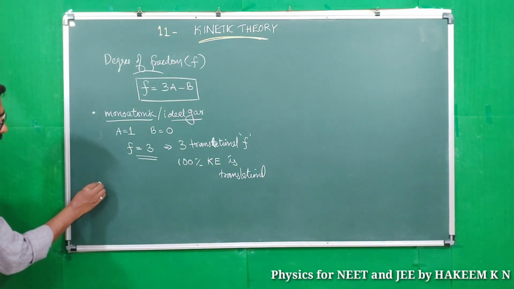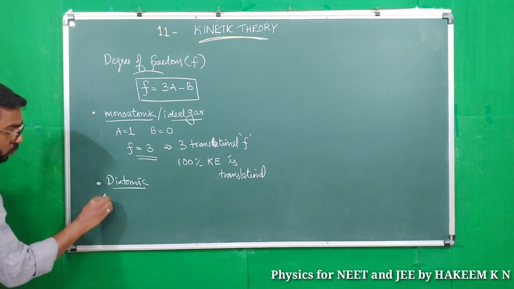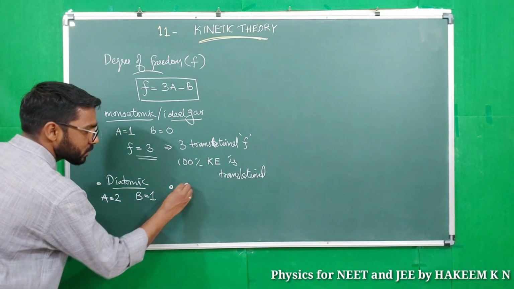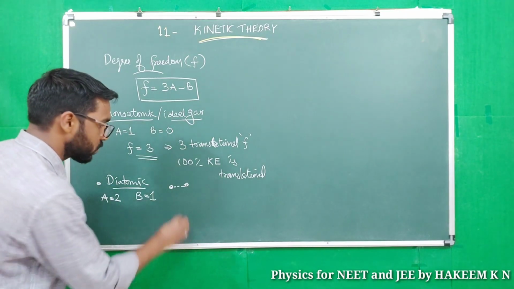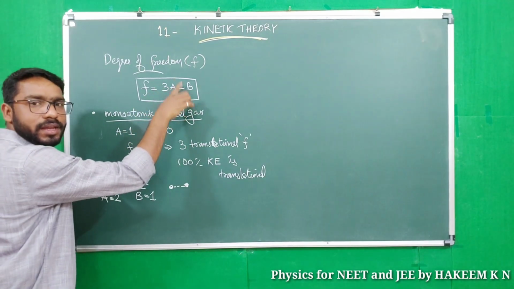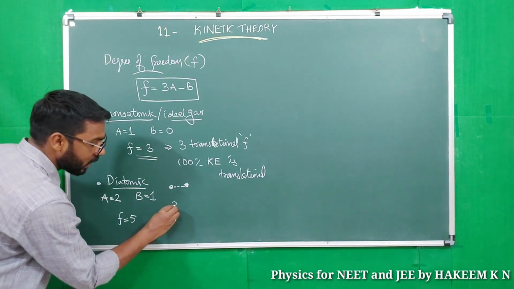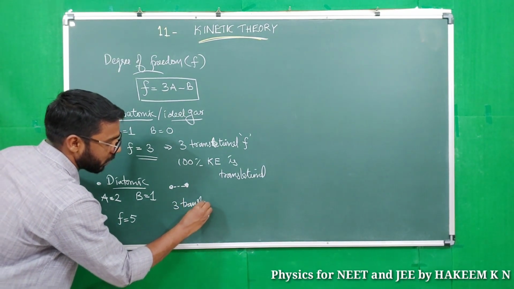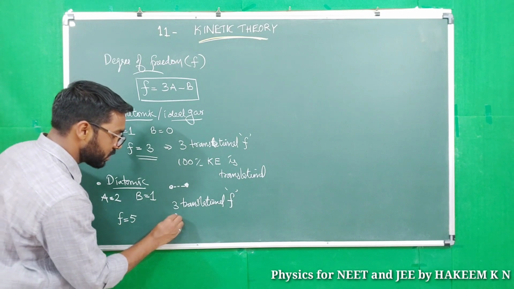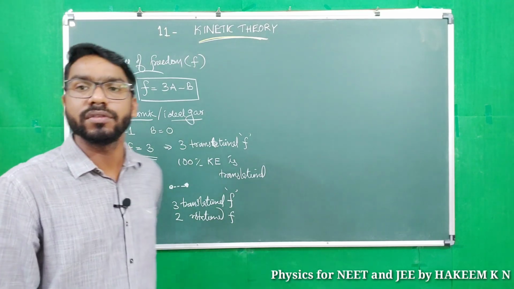And for a diatomic, what about the condition of diatomic? Diatomic means 2 atoms, atomicity 2 and 1 relation. The diagram will be like this, 1 relation. So we can say F equal to 3 into 2, 6 minus 1, F equal to 5. 3 translational degrees of freedom and 2 rotational degrees of freedom.